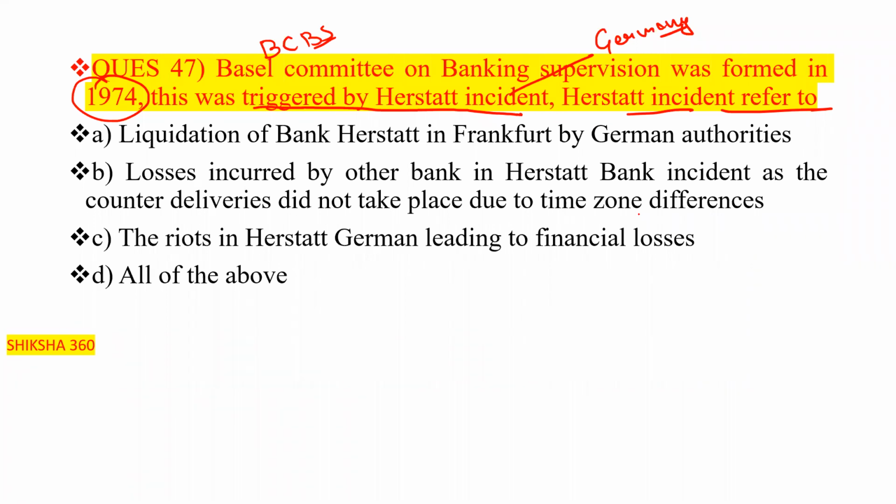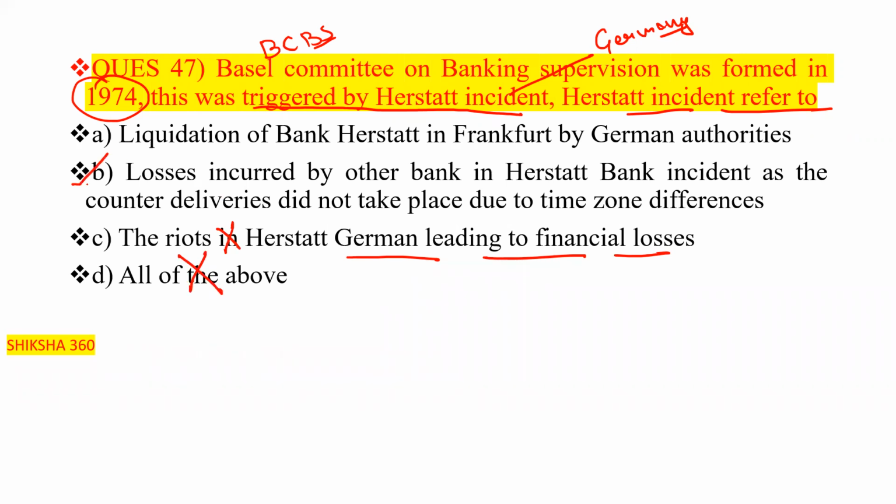is losses incurred by other banks in the Herstatt bank incident, as the counter deliveries did not take place due to the time zone differences. Option C says the riots in Herstatt, Germany led to financial losses. We have not discussed anything regarding any riots in Herstatt, Germany leading to financial losses, so this one is totally wrong. So according to that, option number D is also wrong.